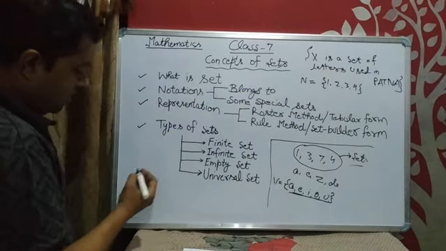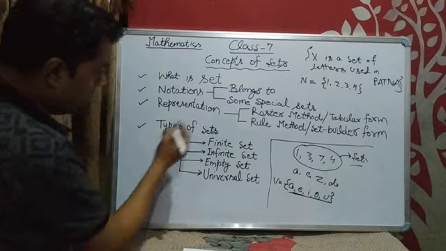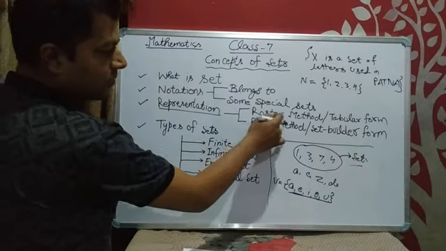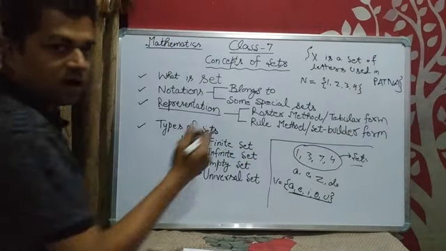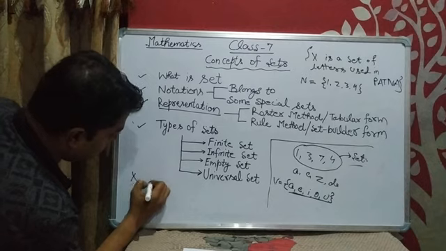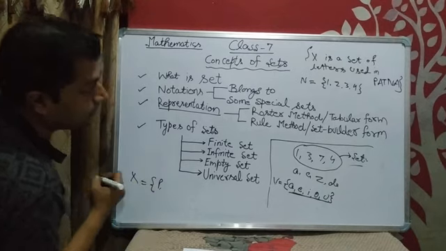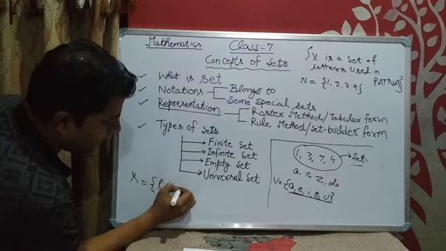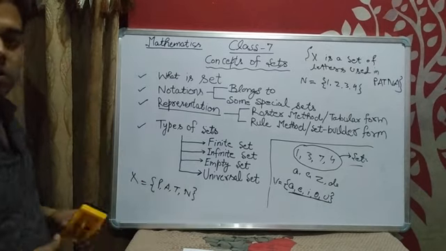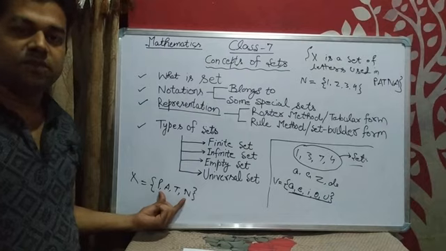If we are taking it in the roster form, further we will study about the representation: roster method, tabular form, rule method, and set builder form. So we will take it next time. X is P, A, T, and N. Only 4 elements will be there.